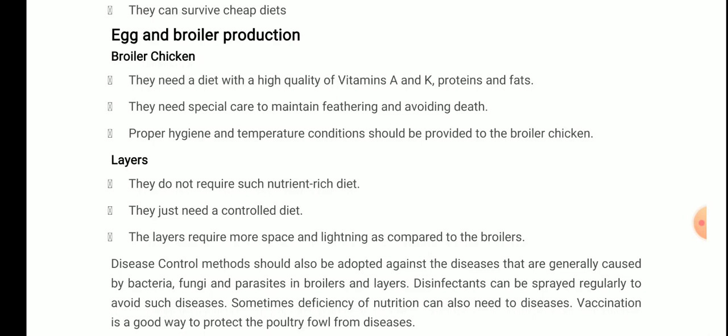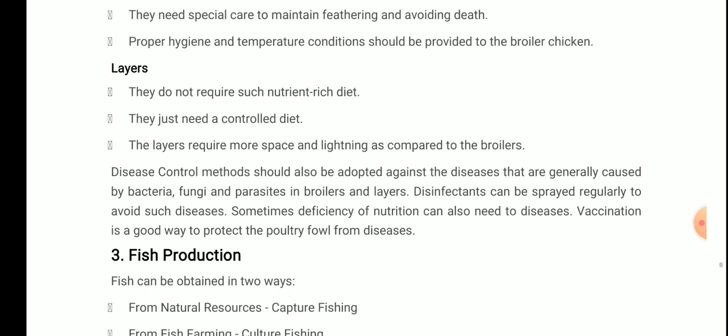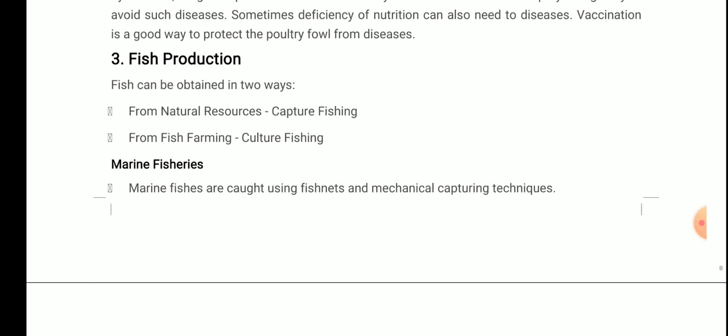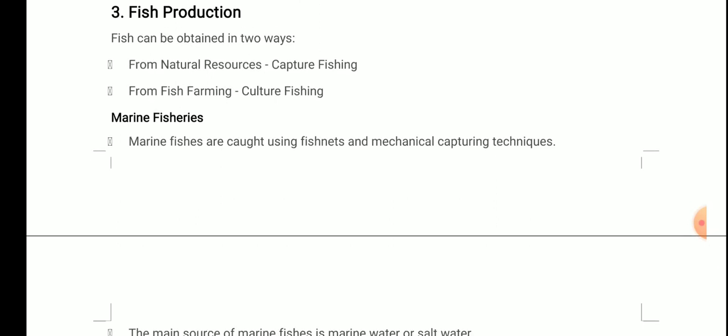So we have discussed two types of animal husbandry, that is cattle, and the next one, poultry farming. Third one, the fish production, again one of the most important. Now fish can be obtained in two ways: from natural resources by capturing fishes, or from fish farming, that is the culture of fish. What is the culture of fish? That the fishes are grown.